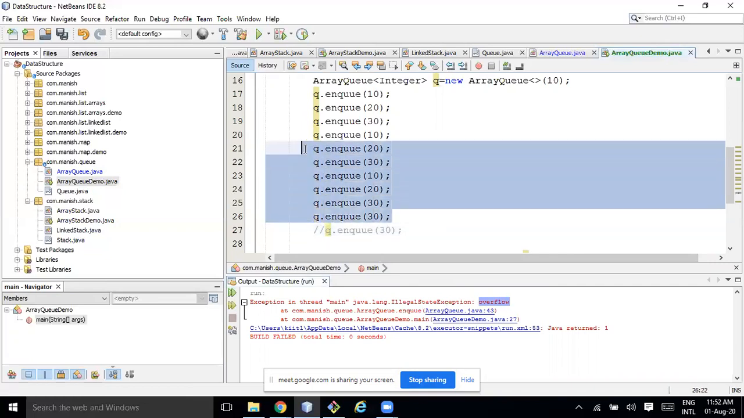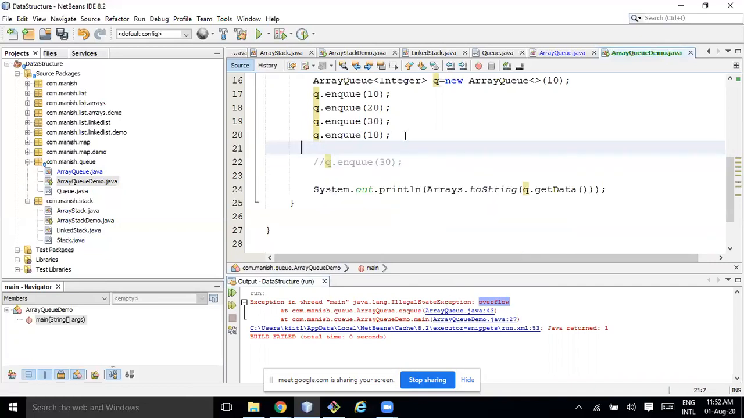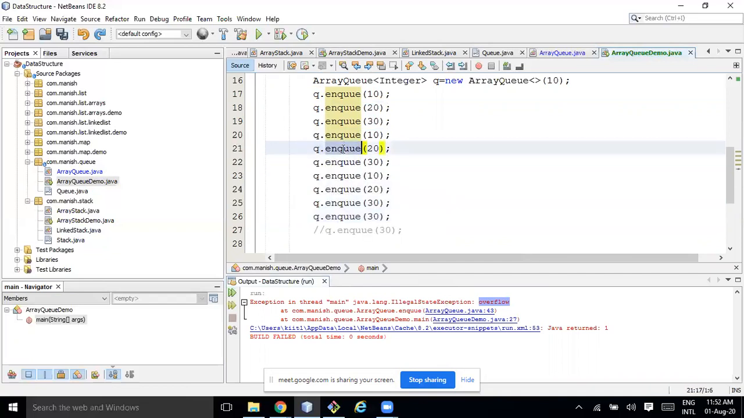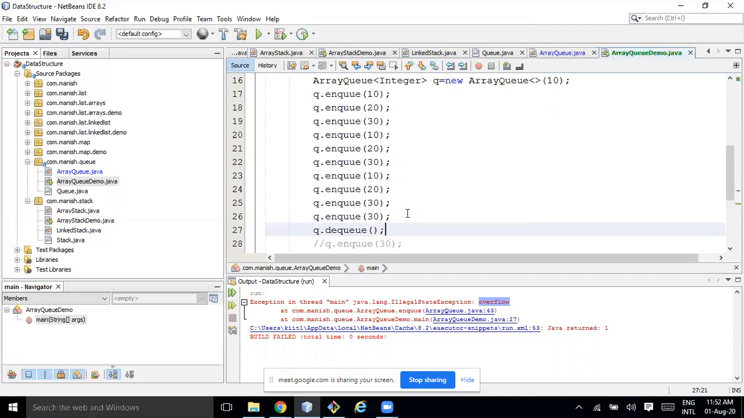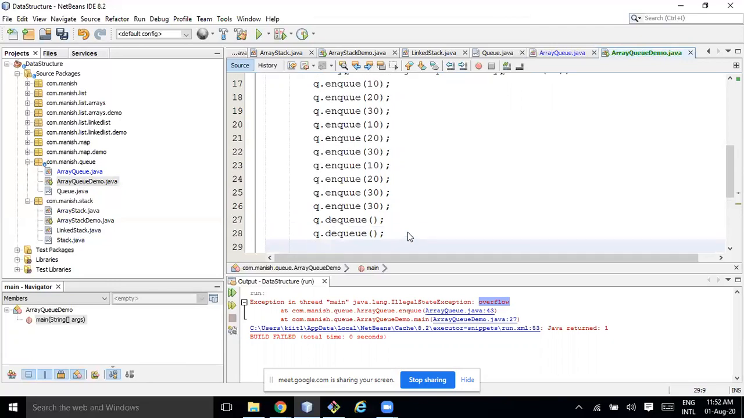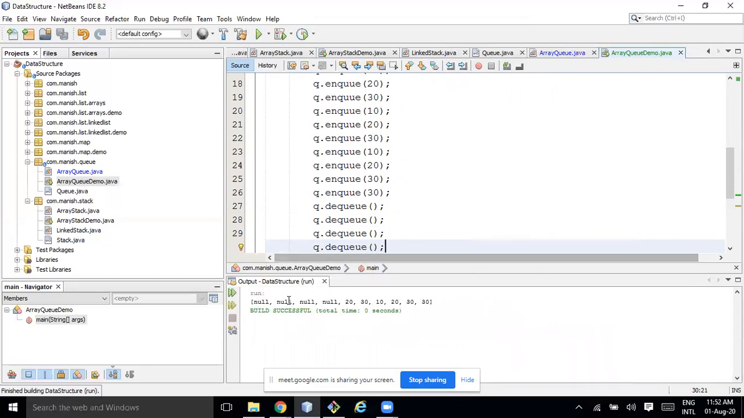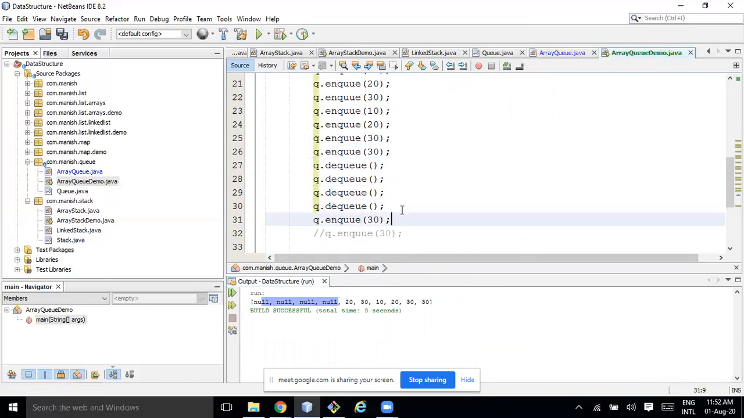Let me try to remove now everything. Only 4 is there, right? So I'll just write, or let it be in queue. Now let me do some q dot dequeue. Okay. So from where it's dequeuing, you can see that. See, from the beginning it got dequeued, right? Now if I try to enqueue 100 here, it should be added at the beginning.